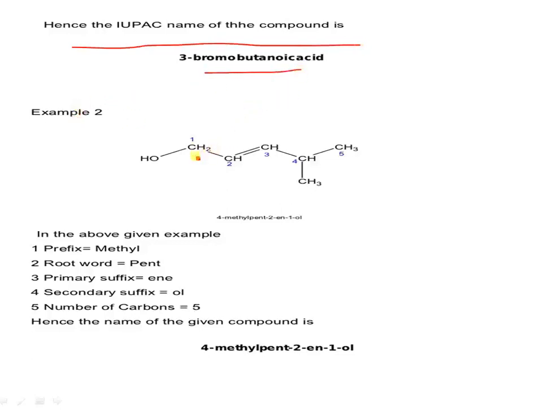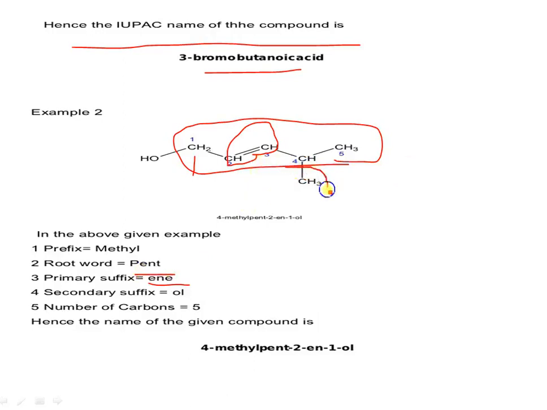Another example. So how many carbons? 1, 2, 3, 4, 5. So what is the root? It is ane or ene. Why? Because of the unsaturation here. See, this ene is the primary suffix. So it is pent, because 5 carbons are there. The prefix is methyl, meaning a substituent is present. The methyl group is present on the fourth number carbon. How many carbons are there? 5 carbons are there. So what is the suffix? The secondary suffix is ol.